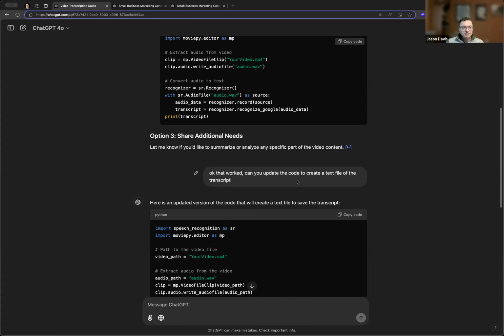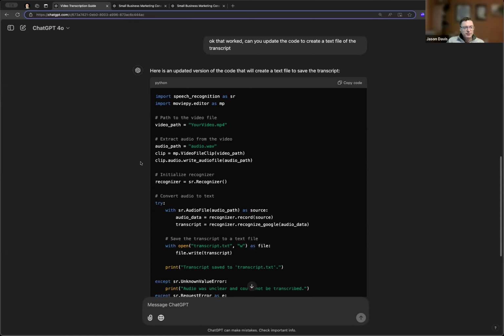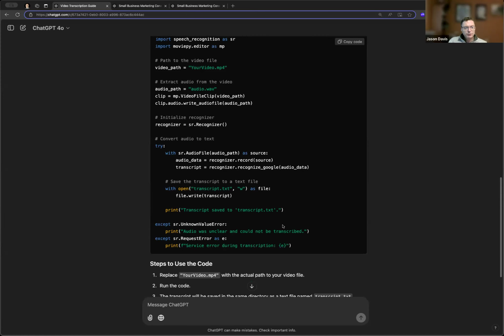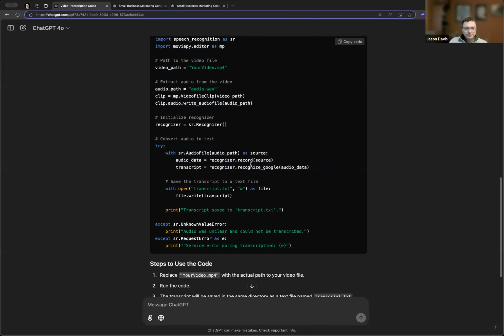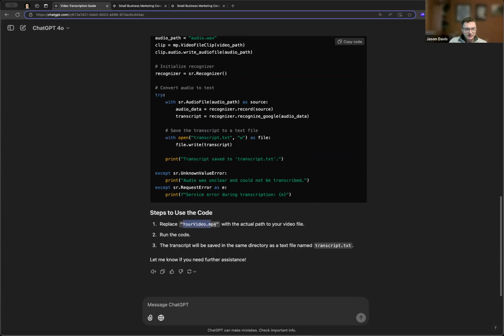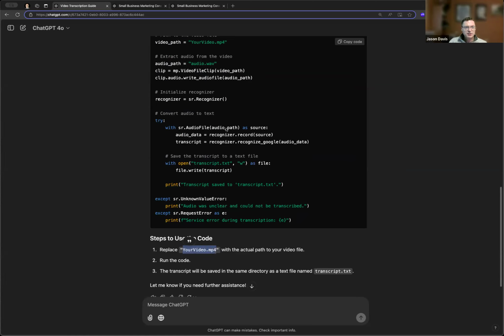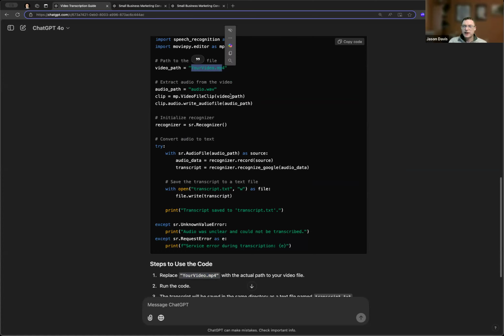Then I wanted to actually see a text file, so I just asked it, okay, that worked. Can you create the code and do this as a text file of the transcript for me? So it updates the code and provides me new information. I copy pasted all this into Visual Studio, ran it, and it worked perfectly. Again, I just had to replace the file name, as it mentions here, with the actual file that I was working with in Visual Studio, and it'll run.